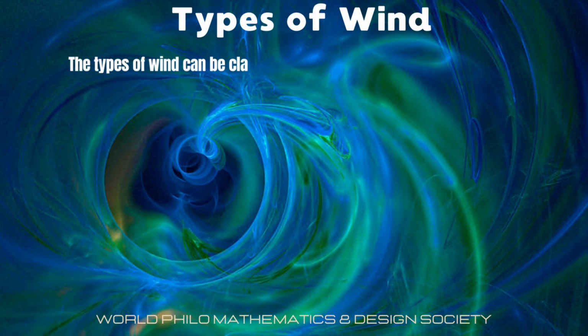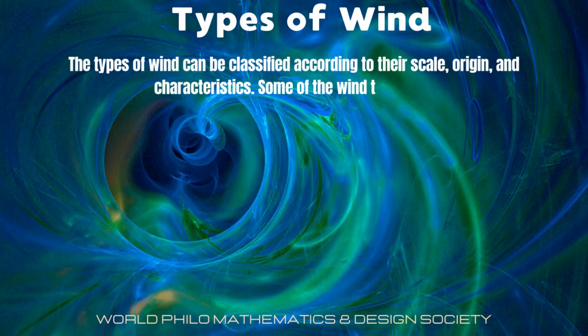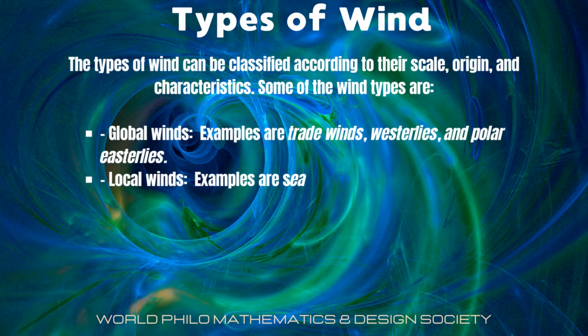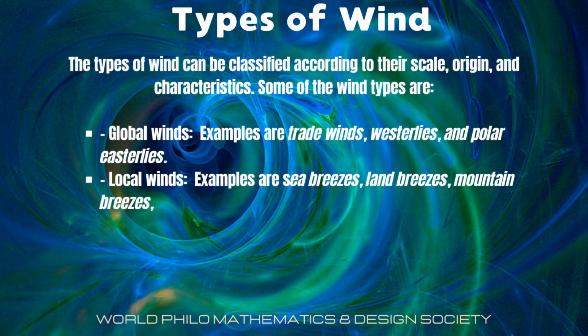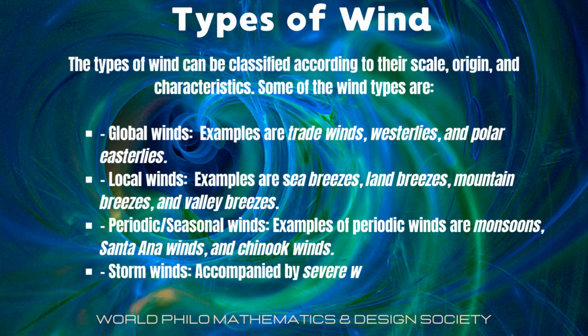The types of wind can be classified according to scale, origin, and characteristics. Some of the wind types are: one, global winds. Examples are trade winds, westerlies, and polar easterlies. Two, local winds. Examples are sea breezes, land breezes, mountain breezes, and valley breezes. Then there are periodic or seasonal winds. Examples of periodic winds are monsoons, Santa Ana winds, and Chinook winds. Then there are storm winds. These are accompanied by severe weather events.